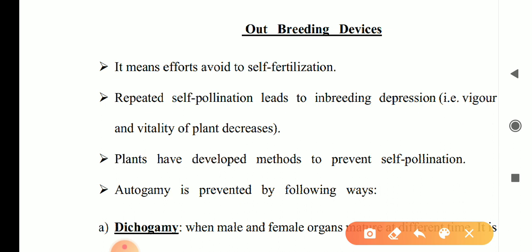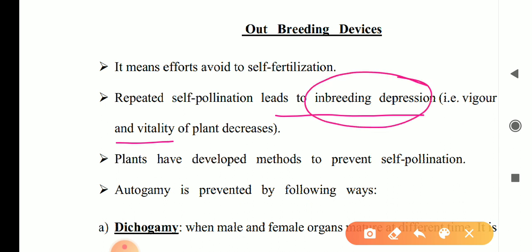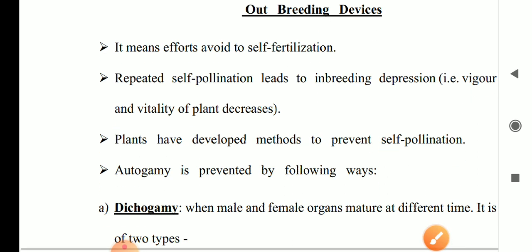Repeated self-pollination leads to inbreeding depression. That means the vigorousness and vitality of the plant decreases. To avoid this, outbreeding devices occur, and it can be done in the following ways.